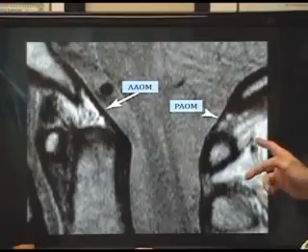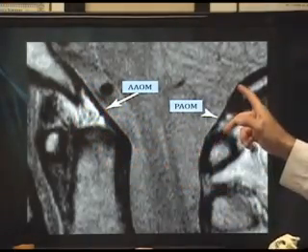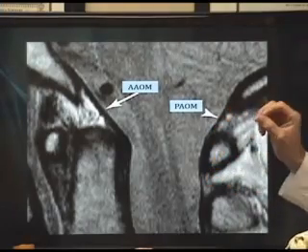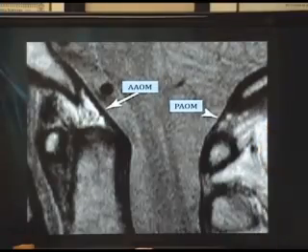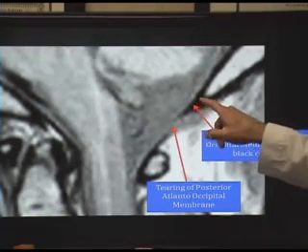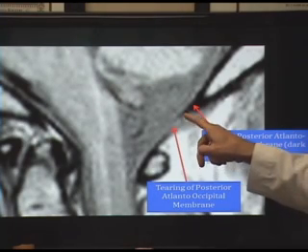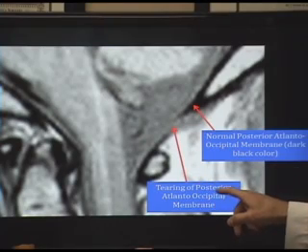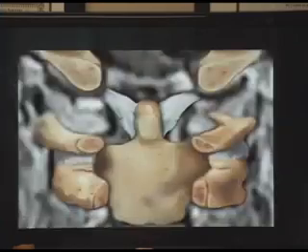If we look at this side view again, this is the anterior atlanto-occipital membrane. This is the posterior atlanto-occipital membrane. Now, healthy ligaments are black. Unhealthy, damaged ligaments show up gray on these soft tissue MRIs. So here is an example of a section of normal posterior atlanto-occipital membrane. It's the dark black color. Again, that's healthy. If you look in here, this is where there's tearing of the posterior atlanto-occipital membrane, which can create chronic pain in your client.